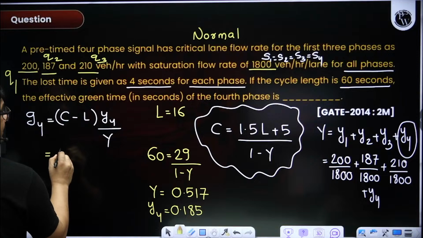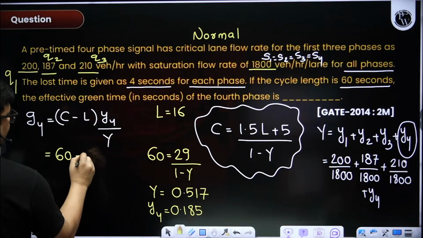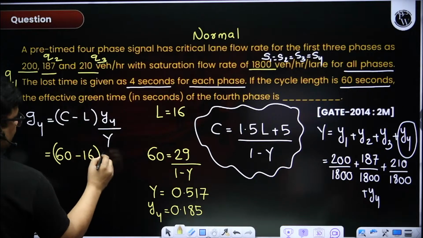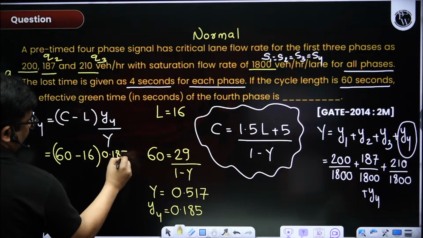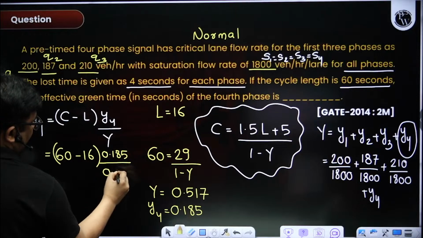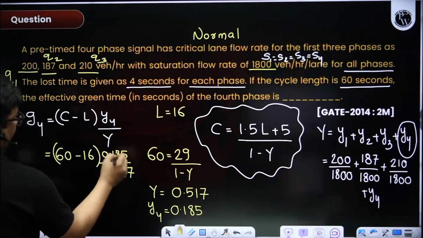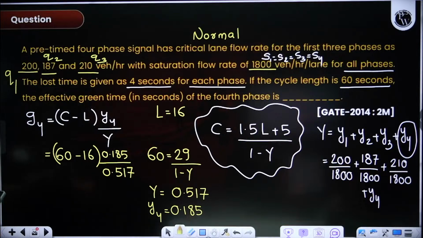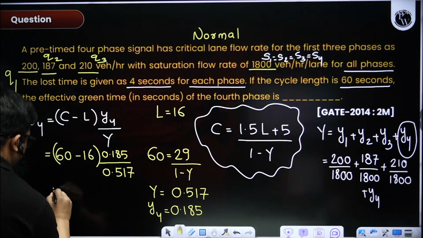Cycle length is 60, total lost time is 16, y4 is 0.185, and total y is 0.517. Now these are approximate values. You might be getting slightly different depending on what approximations you have done. So that is fine. Into 44.